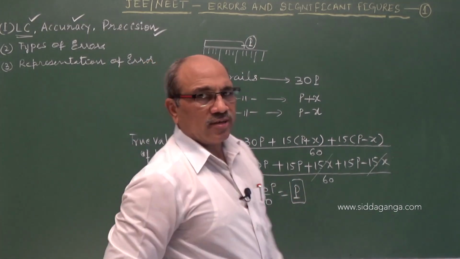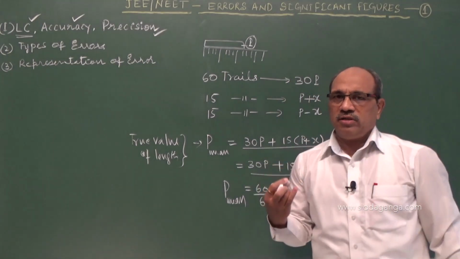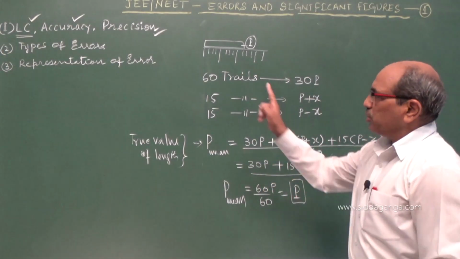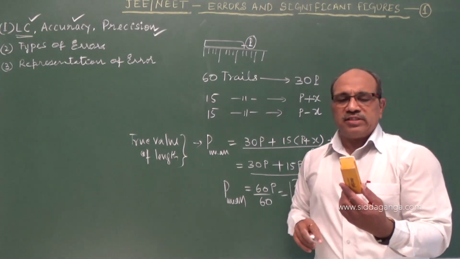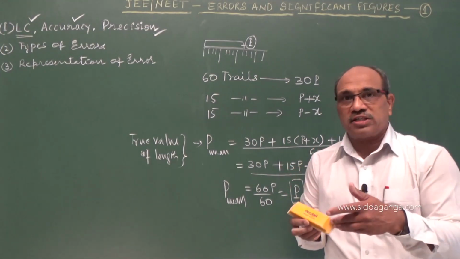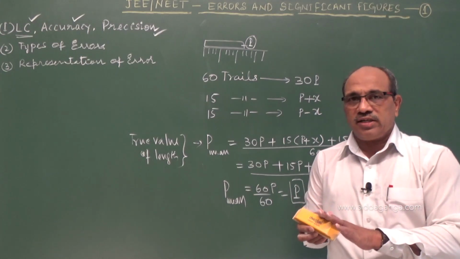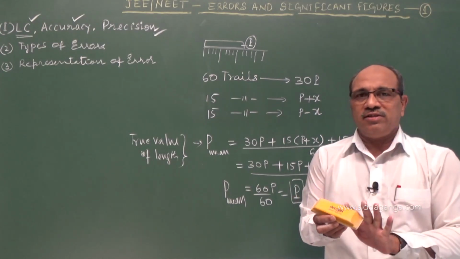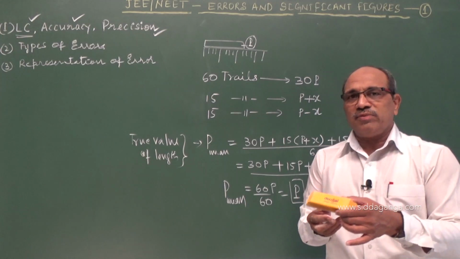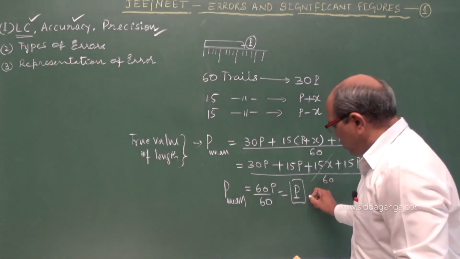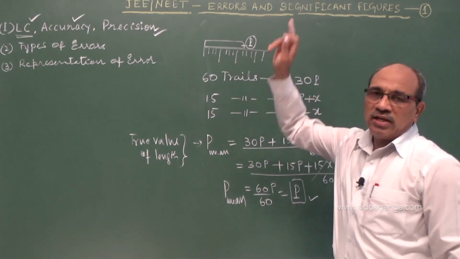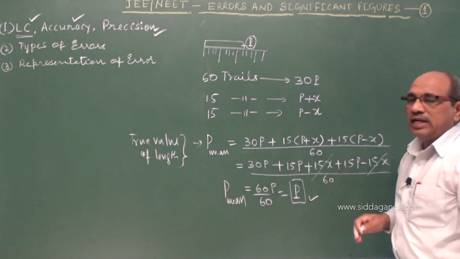So with a simple example, I tried to explain how to get the true value of a physical quantity, or what the length of this duster is. I took 60 trials and took the best average as the true value of this duster. Otherwise, with a single measurement I cannot judge what its true value is. Now the standard or true value of the duster's length is P.